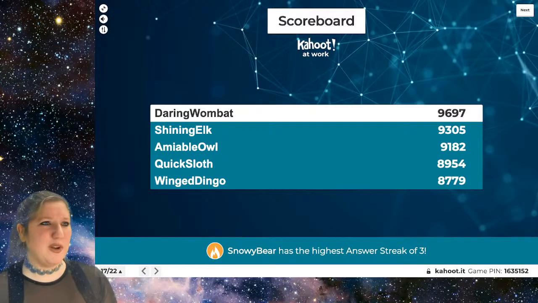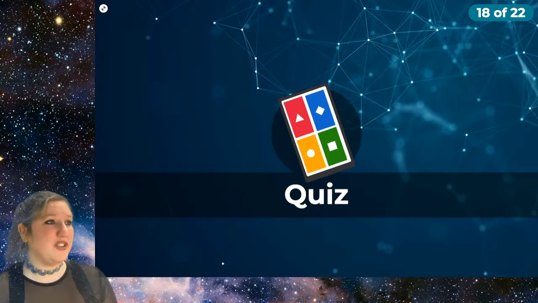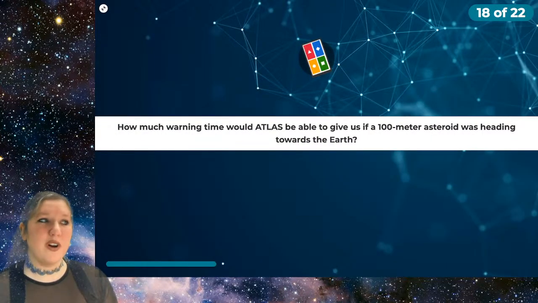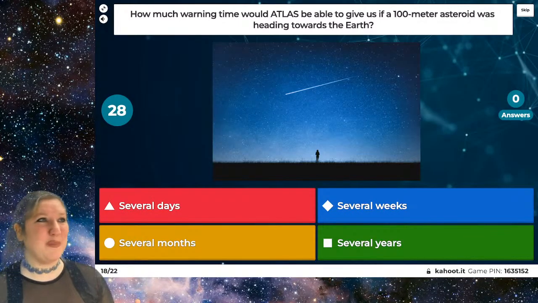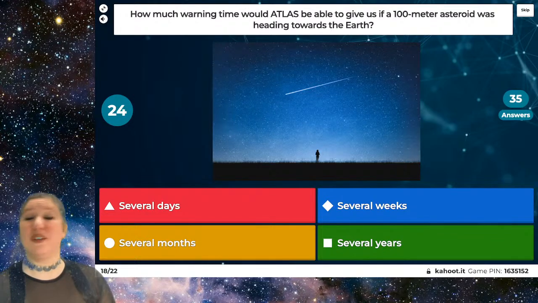All right, let's look once again at our scoreboard. It is exactly the same as it was before. So let's look at our next question. How much warning time would ATLAS, this advanced detection of asteroids telescope network, be able to give us if a 100-meter asteroid was heading towards the Earth?